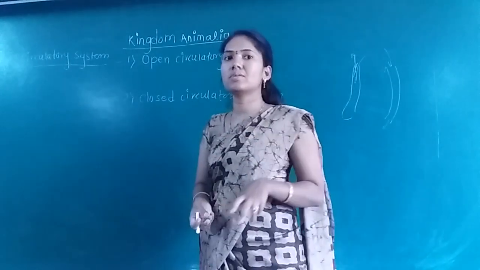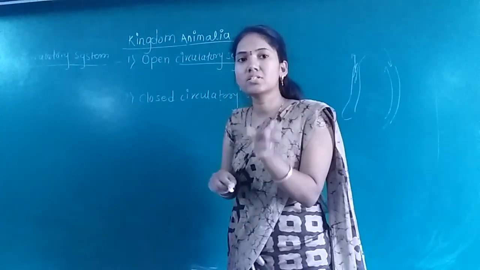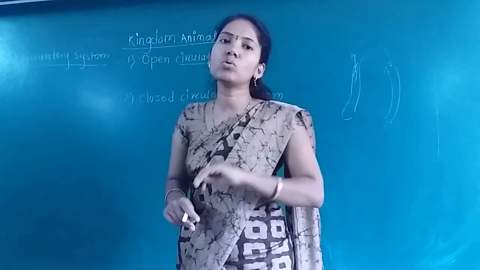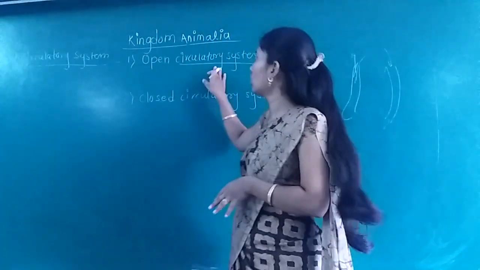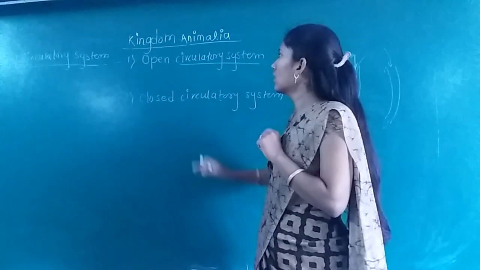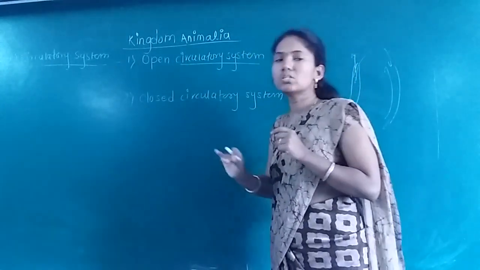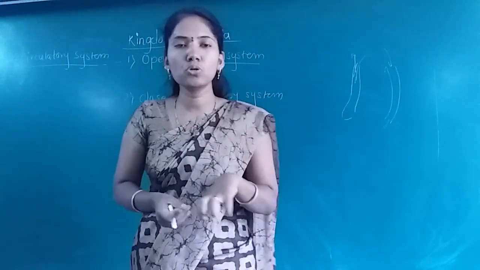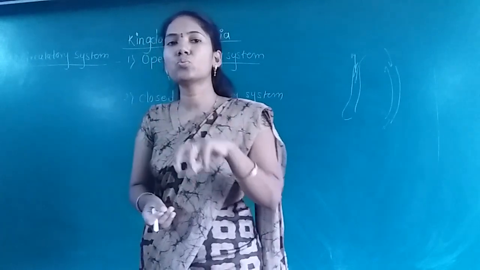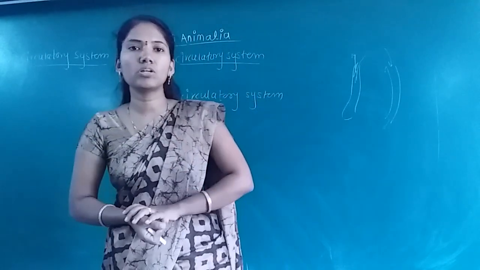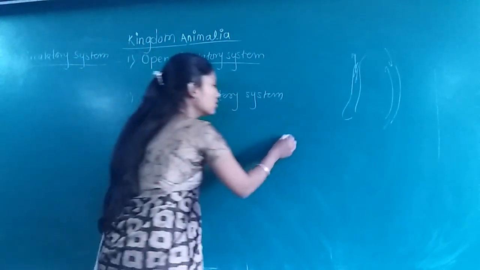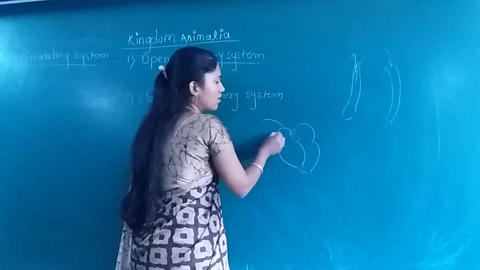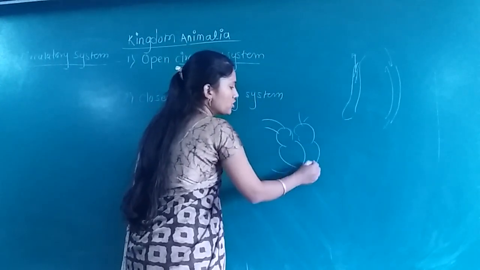First of all, what is a circulatory system? The system through which blood or body fluid is circulated through the body is called the circulatory system. It is of two types, open and closed. Now what is meant by open circulatory system? To understand it, you should know which components are necessary in a circulatory system. For example, in a human being, suppose this is the heart, a four-chambered heart, and there are blood vessels which originate from this heart.